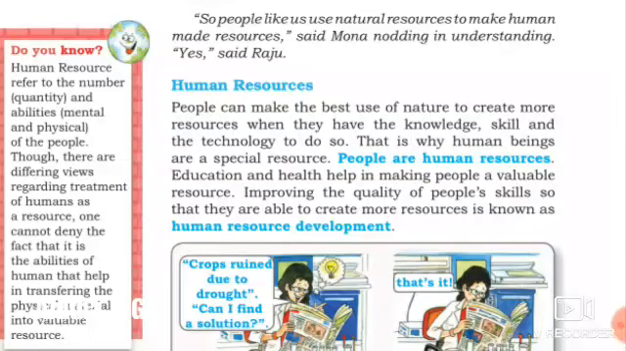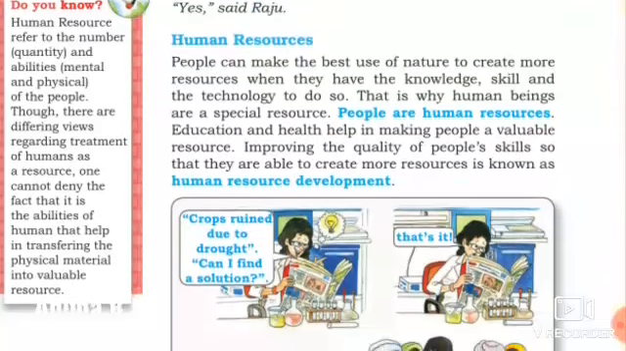Then what do you mean by human resources? People can make the best use of nature to create more resources when they have the knowledge, skill and technology to do so. People are also themselves an important resource because they have the knowledge, skill and technology to use those things. That is why human beings are a special resource.